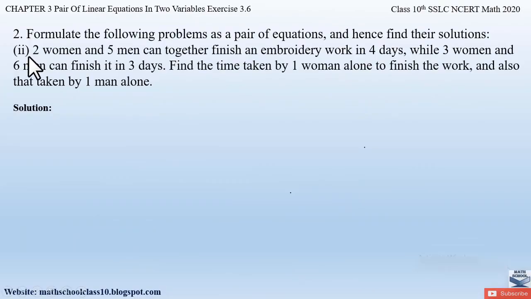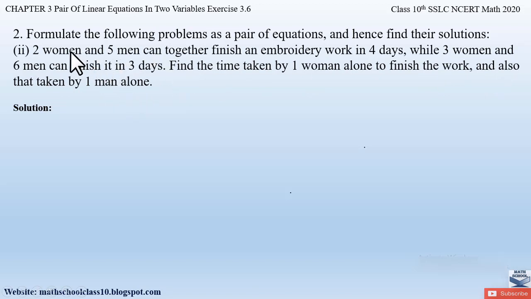Number 2, part 2 from exercise 3.6, chapter 3, pair of linear equations in two variables says: formulate the following problems as a pair of equations and hence find their solutions. 2 women and 5 men can together finish an embroidery work in 4 days, while 3 women and 6 men can finish it in 3 days. Find the time taken by 1 woman alone to finish the work and also that taken by 1 man alone.